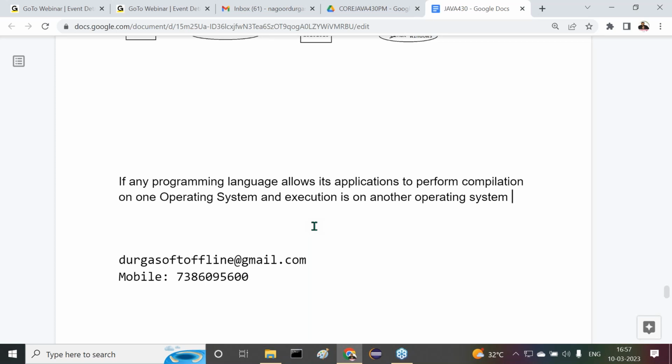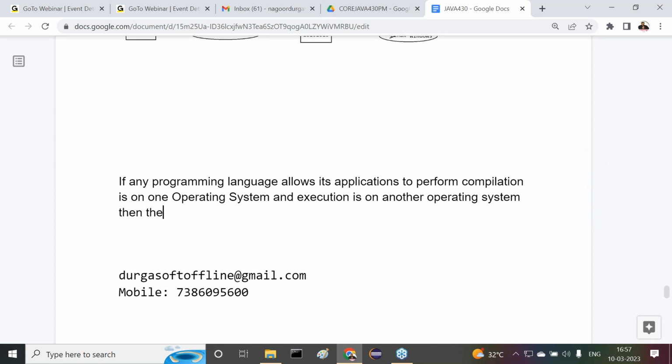But now, if any programming language allows its applications to perform compilation on one operating system and execution on another operating system, then the programming language is a platform independent programming language.